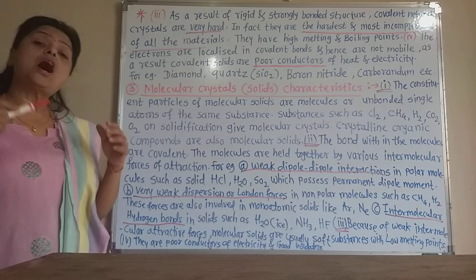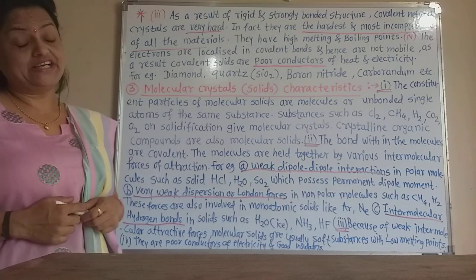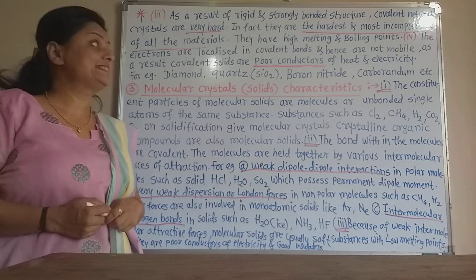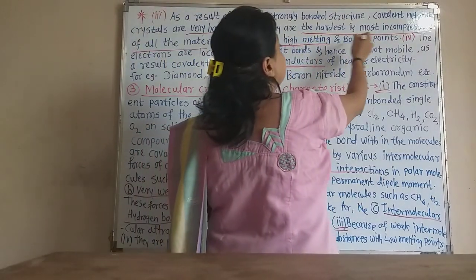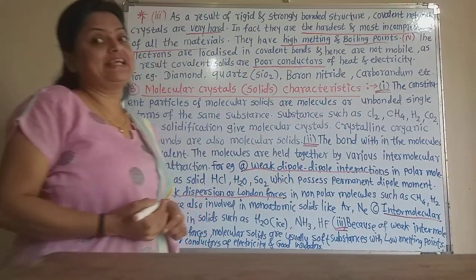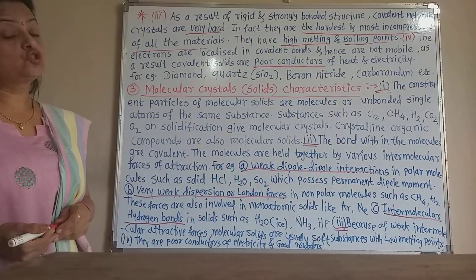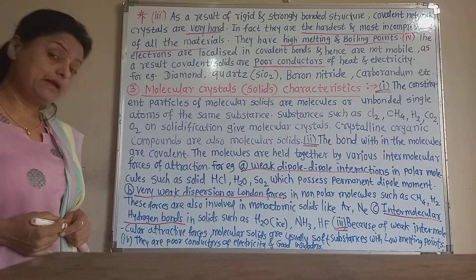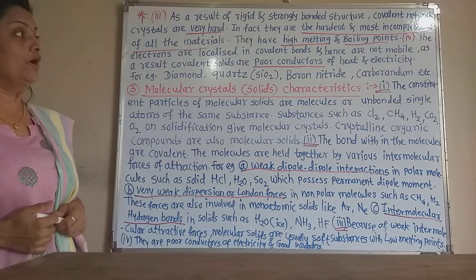They have high melting and boiling points. These covalent network solids have high melting and boiling points, as with the ionic solids, which also have high melting and boiling points.